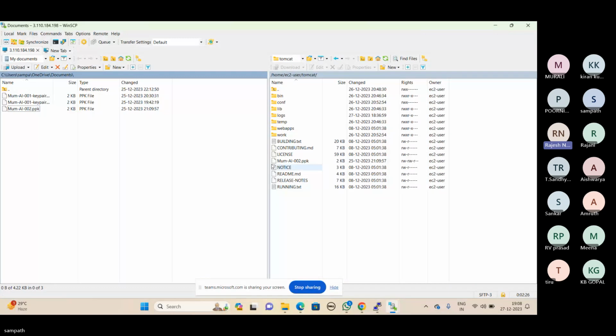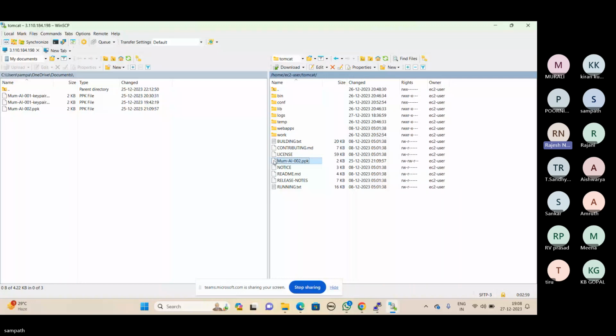See, that file was moved. Similarly, you can copy files or any data from the remote system to the local system and from the local system to the remote system easily by using this tool. This tool is called WinSCP. By using the graphical user interface, a Linux server can be managed easily. Understood?